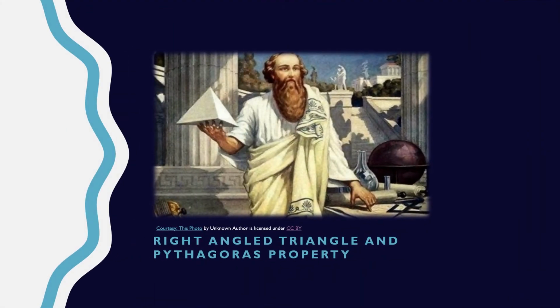Let us start with right angle triangle and Pythagoras property. Who was Pythagoras? Pythagoras was a Greek mathematician and philosopher. He founded the Pythagorean school of mathematics in Cortona. Now just come to this property.